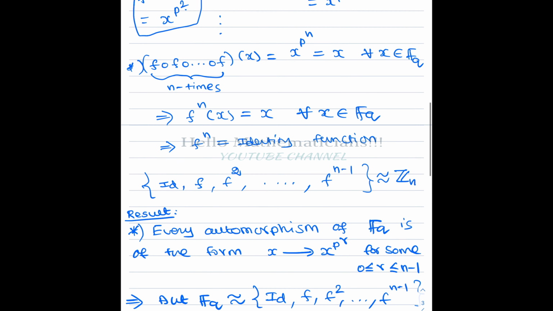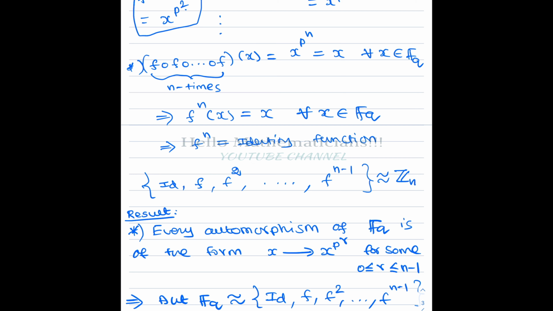So this shows that the order of this element F in the Frobenius automorphism group is actually n, because the identity can be thought of as F power 0. So F power 0 is the identity, then F, F square, up to F power n minus 1. F power n again will be the identity, so we go back here. So we don't write F power n.